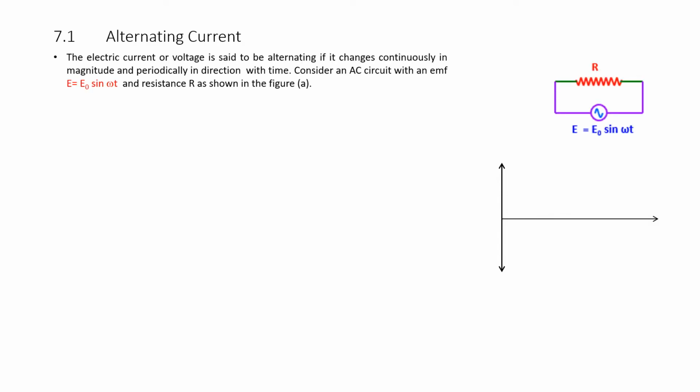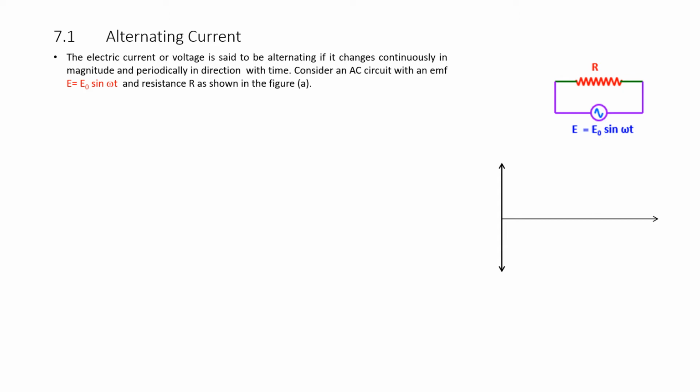Alternating current. The electric current or voltage is said to be alternating if it changes continuously in magnitude and periodically in direction with time. Its equation is given by voltage E equals E naught sin omega t, and a resistance as shown in figure A. This is the resistance connected to a source, E equals E naught sin omega t.